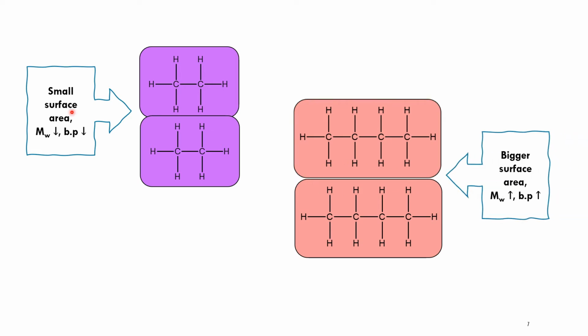So basically, apabila surface area is small, the molecular weight also small, boiling point will be lower. And as we have a bigger surface area ataupun contact area di sini, okay, and molar mass also increases, so the boiling point will increase. So the greater the surface area, the greater the intermolecular forces of attraction, the greater the energy needed to overcome the forces between these two molecules, so hence boiling point will increase.